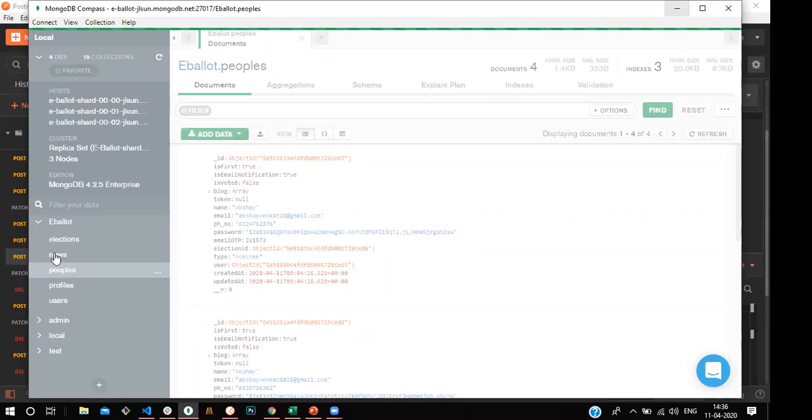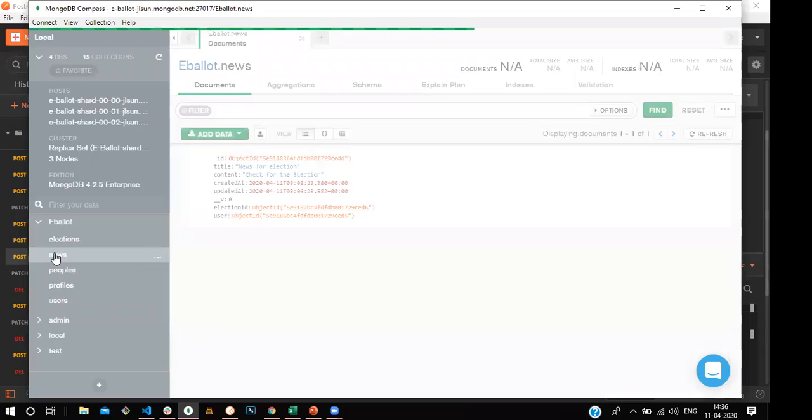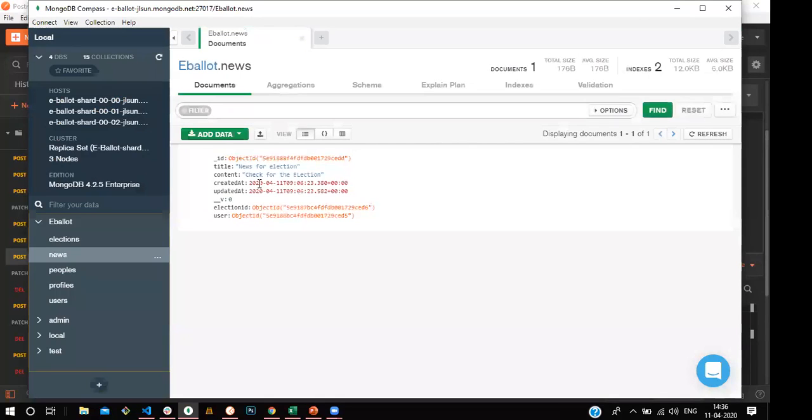Yeah, now you can see the news for the election. The news is created. In this, we can show the election ID and the user. The user is who created this news, and the election ID tells which election this news is related to, because in the USA they conduct many elections. For that reason, they have used the election ID as a foreign key.